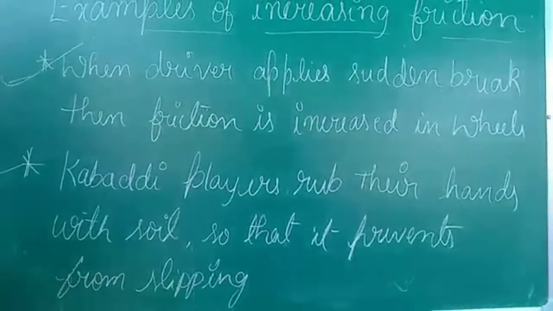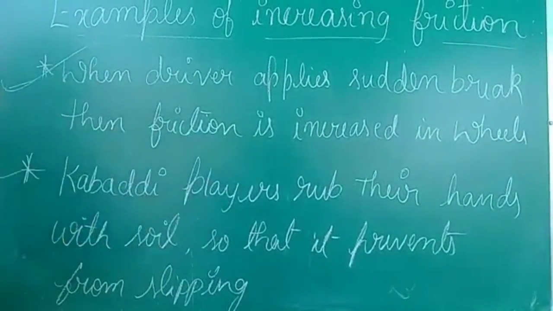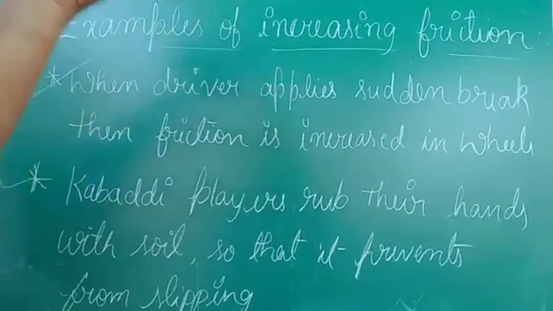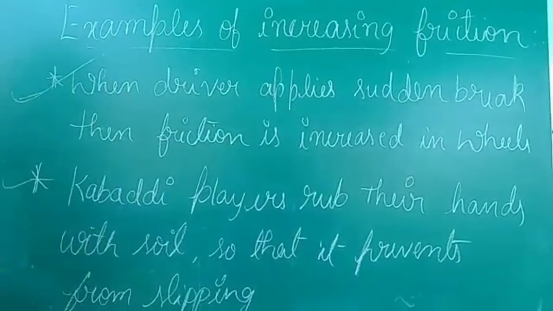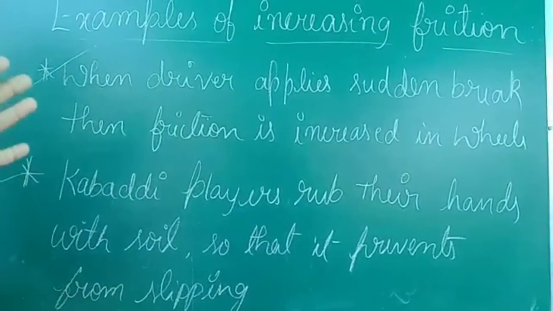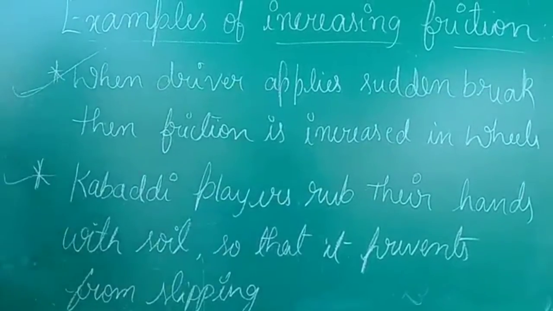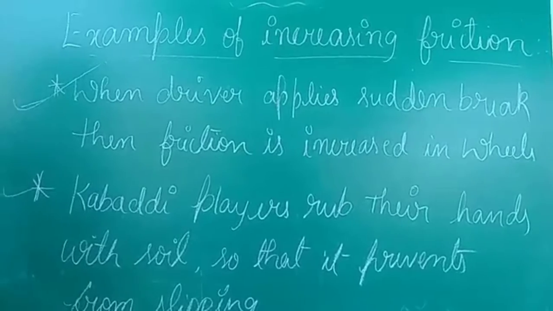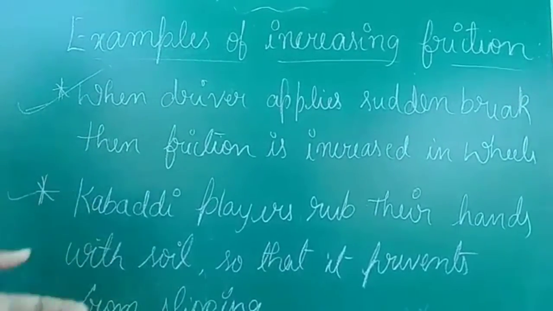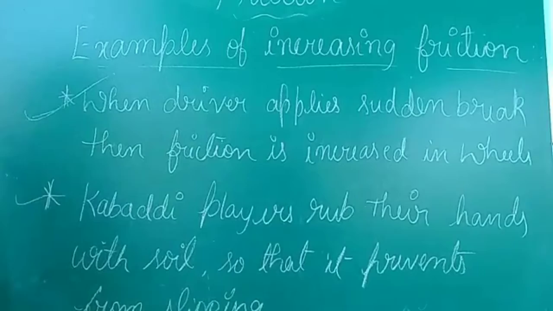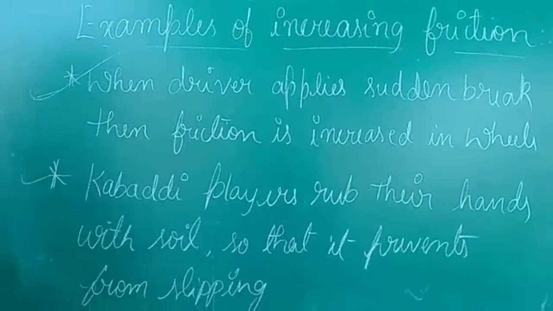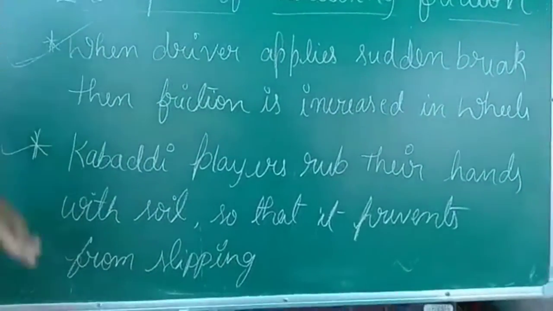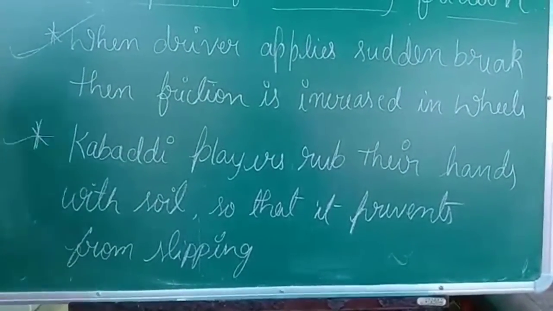So why does he rub his hand? Because to prevent slipping. He has to catch one more player who is there in the opposite court, so to prevent slipping, he rubs his hand with the soil. Rubbing the hand to prevent slipping is also one of the examples of increasing friction. If you rub your hand with the soil, then the friction level is increased in your hand. That is why kabaddi players rub their hands with the soil before entering the opposite court. So these are the two main examples of increasing friction.